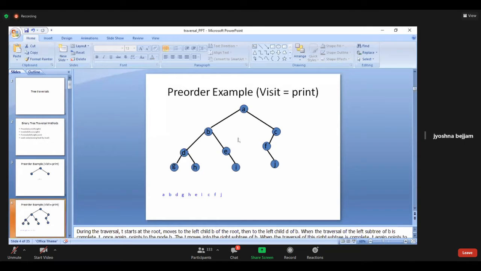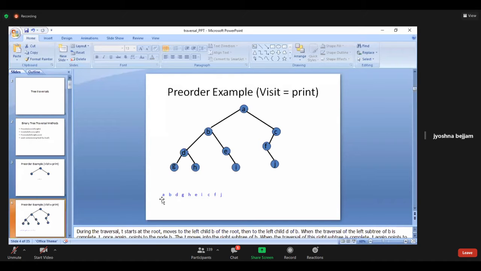Look here, ma. Here we have to visit the root. In any tree, first we have to go through the root only. Keep in mind while writing the program, first we have to visit the root. From the root only, we have to visit all the subtrees of the tree. Then first I am starting to visit A. A is my root. Okay. According to pre-order, after visiting the root, we have to print the root. So A is printed here.